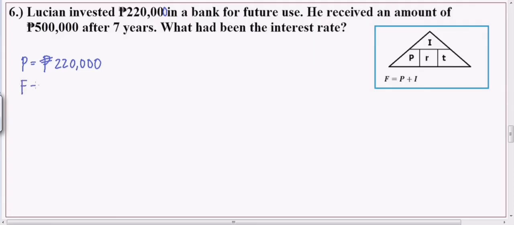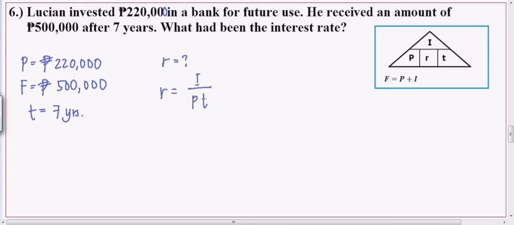So, syempre, yun yung future, yung na-receive niya na 500,000. Okay? After 7 years. So, 7 years yung binigay na time. Okay? Ang tanong, what had been the interest rate? So, rate ang hinahanap. So, ang formula ng rate is I over PT. Okay, meron tayong P. Ito yun. Meron din tayong time, which is this one, pero wala tayong I.